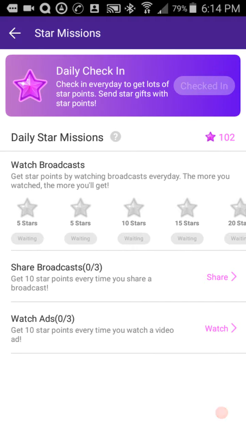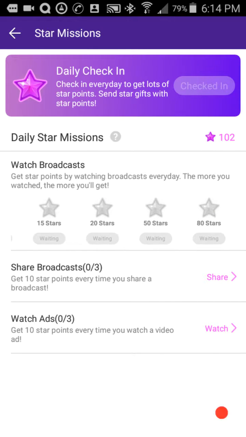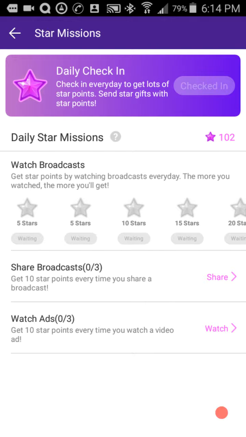The way you make stars is you go watch broadcasts. You wait for the stars that are gray right here, they'll start lighting up. The longer that you watch, the more stars that you'll get, all the way up to 80 stars. You have 350 stars daily. So you can gift those to your favorite people. That helps them out, that helps you out, and leveling up helps them out and getting featured helps them out with supportive acts of, hey, this person's a nice broadcaster, I'm going to support them.